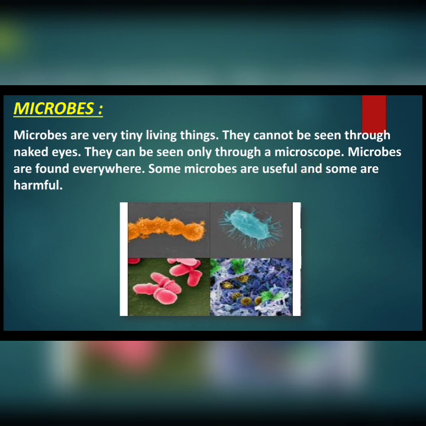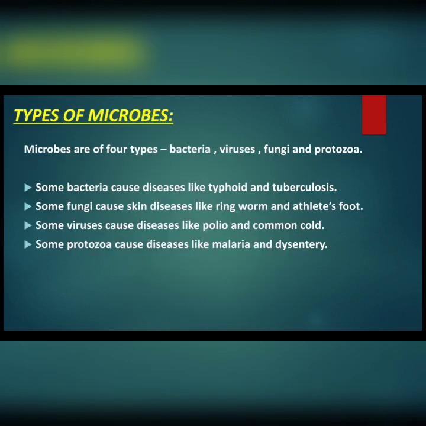Now let us know the types of microbes. Microbes are of 4 types: bacteria, viruses, fungi, and protozoa. Some bacteria cause diseases like typhoid and tuberculosis. Some fungi cause skin diseases like ringworm and athlete's foot.